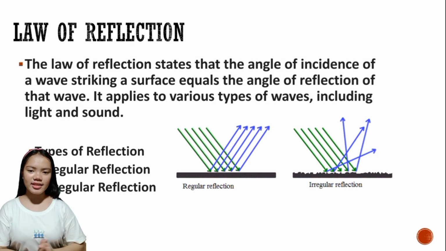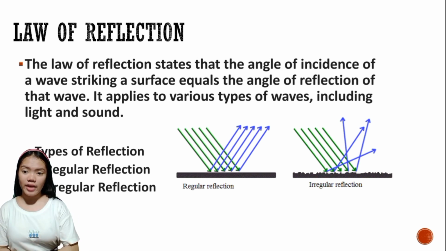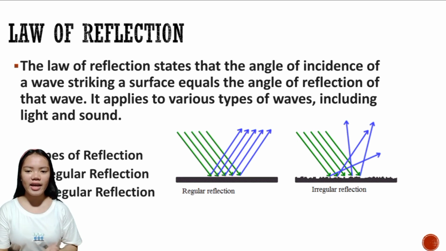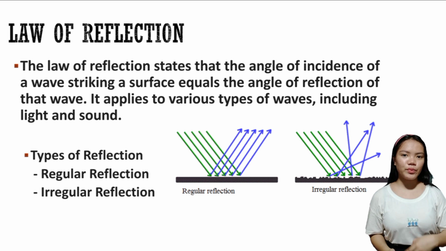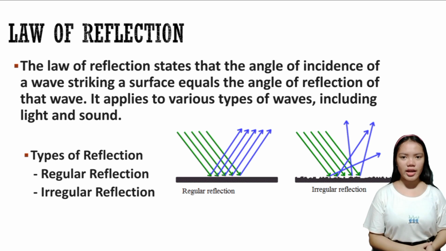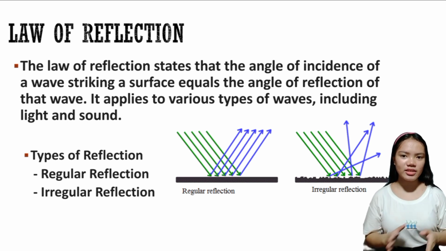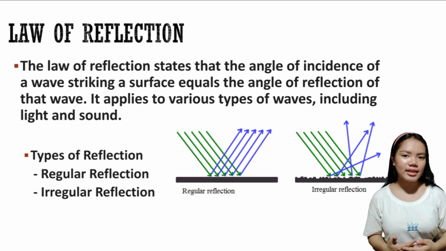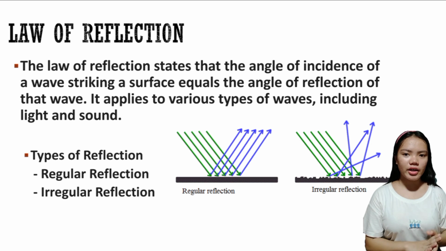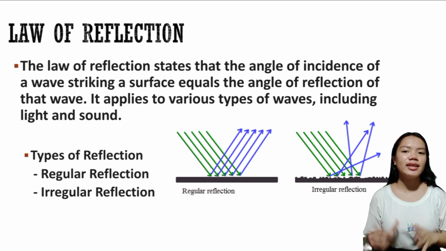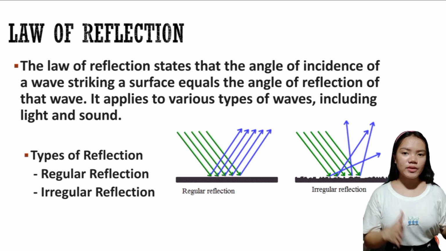The law of reflection states that the angle of incidence of a wave striking a surface equals the angle of reflection of that wave. It applies to various types of waves including light and sound. In simpler terms, when waves encounter a surface, they bounce back in a way that follows a specific pattern. The angle at which a wave approaches the surface is the same as the angle at which it leaves the surface. This means that if you shine a light beam onto a mirror at a certain angle, the reflected light beam will bounce off the mirror at the exact same angle but in the opposite direction.